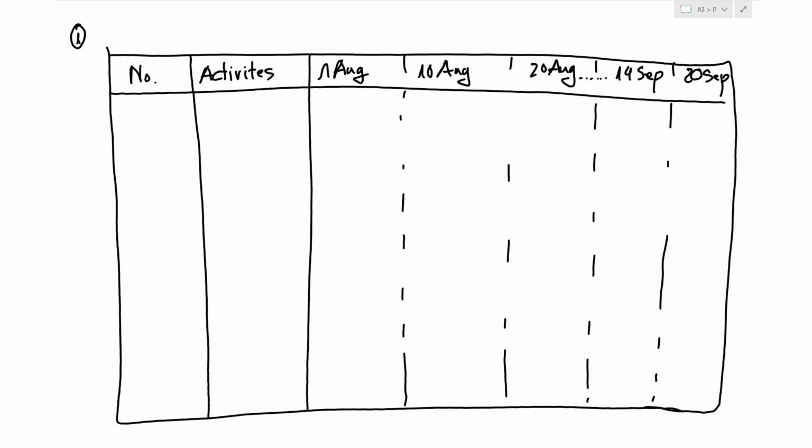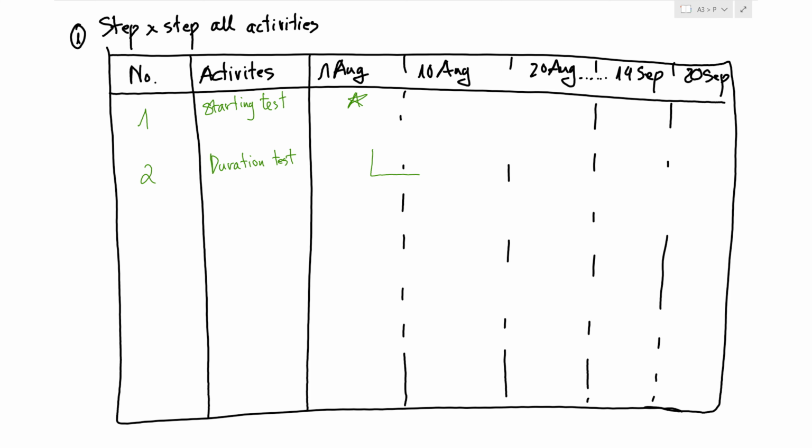So here is step 1: declare the detailed step by step of all jobs. For more detail, here are the steps that maybe we need to clarify. Number 1, the activity is starting the test. Number 2 is the duration of the test, for example, starting from 1 August.